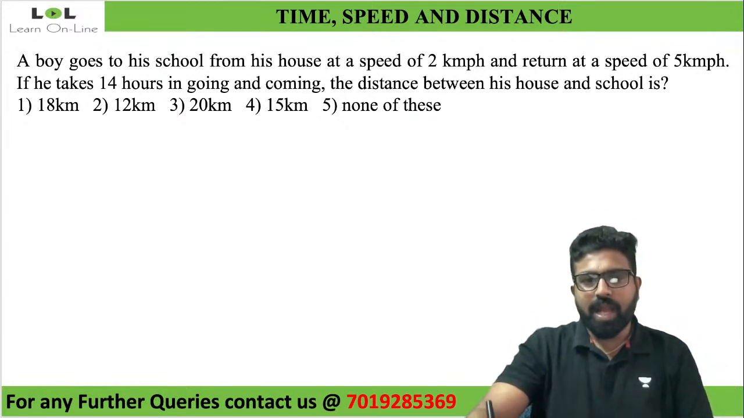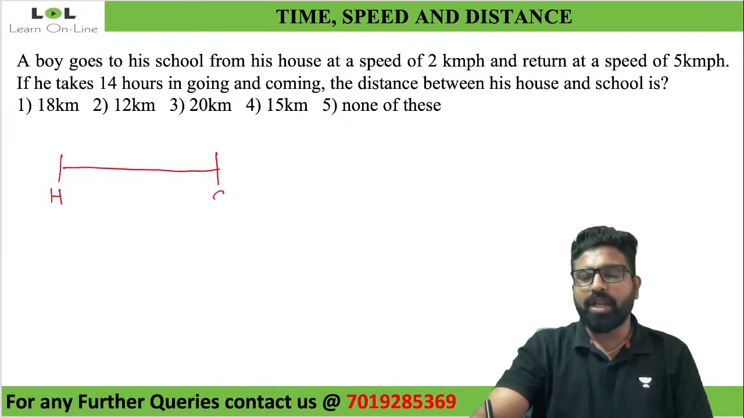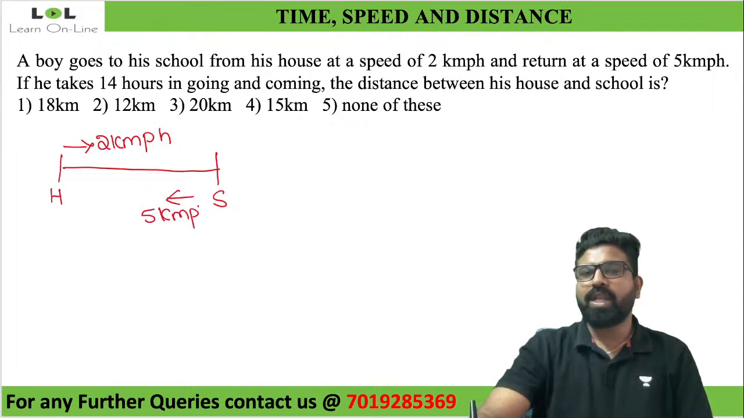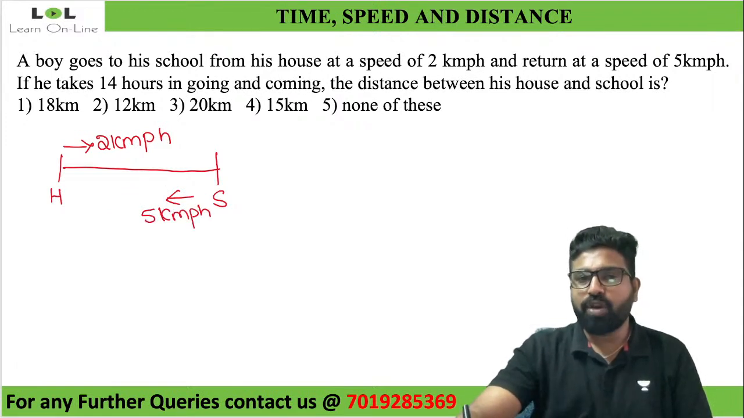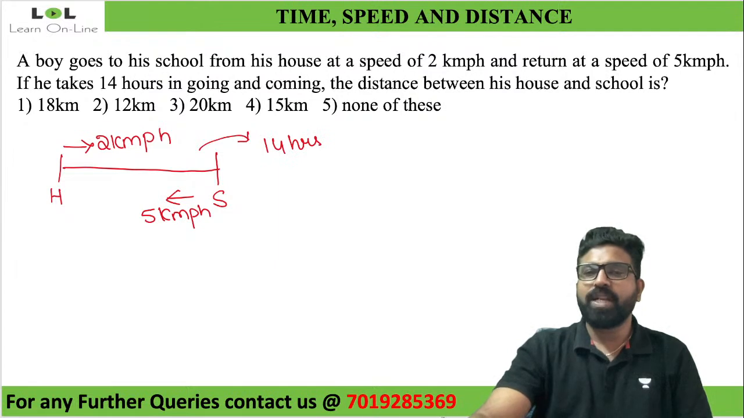See, again I'll take a diagram here. His house is here, his school is here. While he's going from house to school, he'll go at 2 km per hour. While coming back, he'll come at 5 km per hour. Now, what are they telling? Total time taken by him is 14 hours. What is the distance between his house and school? How do I calculate the distance?